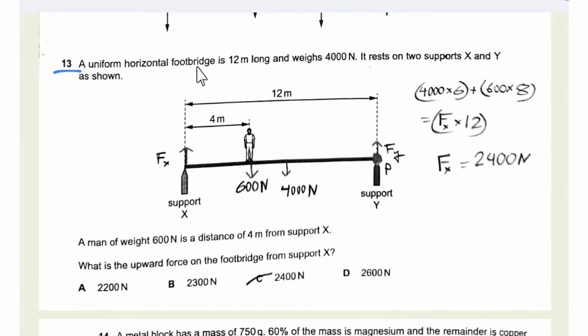Number 13. A uniform horizontal footbridge is 12 meter long and weighs 400 newton. Since it is a uniform bridge, the weight acts vertically downwards from the center, that is 6 meter. It rests on two supports X and Y as shown. A man of weight 600 newton is at a distance of 4 meter from X. What is the upward force on the footbridge